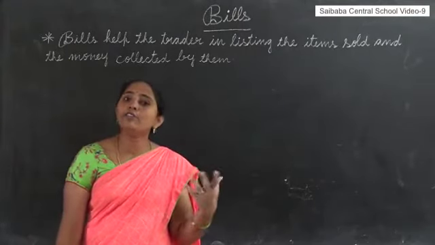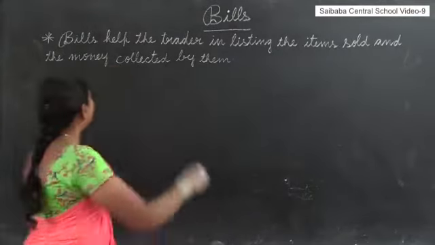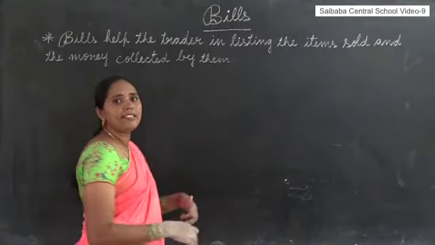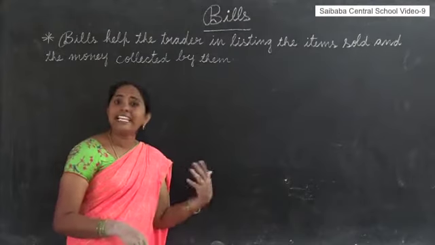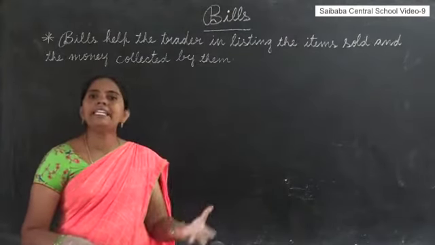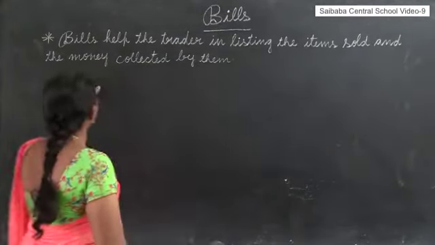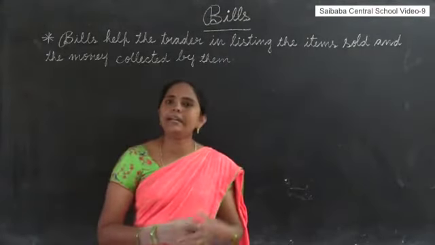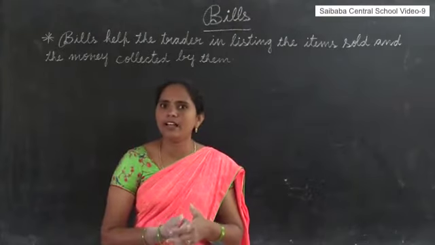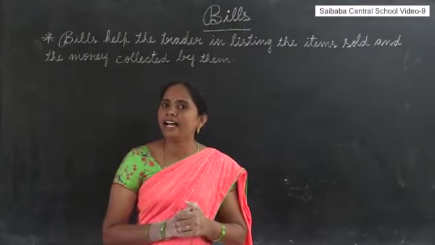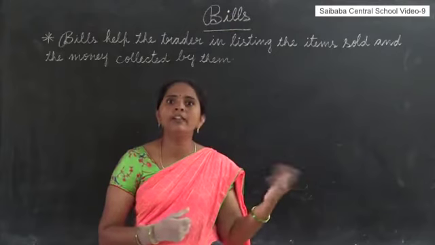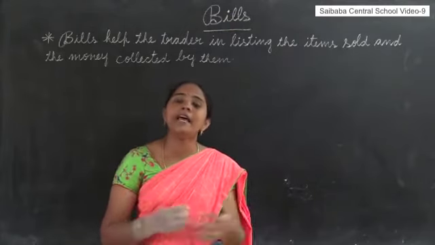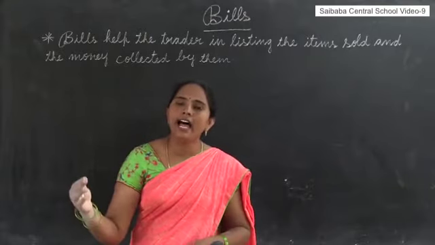How are bills useful for traders? See, bills help the trader in listing the items sold. Means they can know by seeing the bill how many items they sold, and the money collected by them, what is the amount collected by selling the items. For traders, how many items they sold and how much amount they got, they know by seeing the bill.